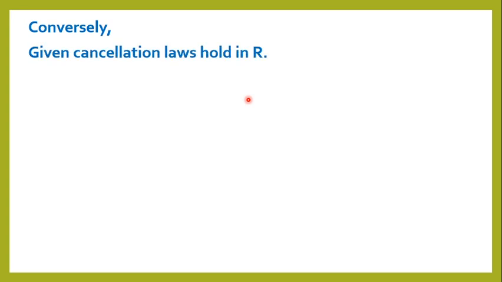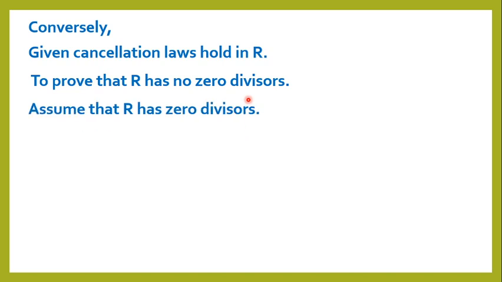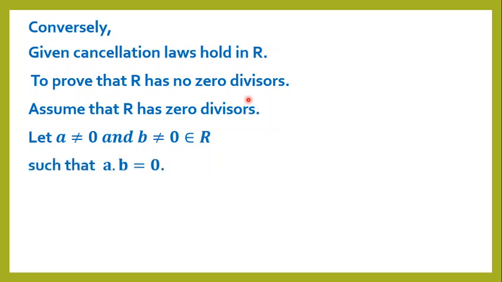Conversely, given the cancellation law holds in R, to prove that R has no zero divisors, assume that R has zero divisors. Let a is not equal to 0 and b is not equal to 0, which are present in R, such that a into b equals 0.